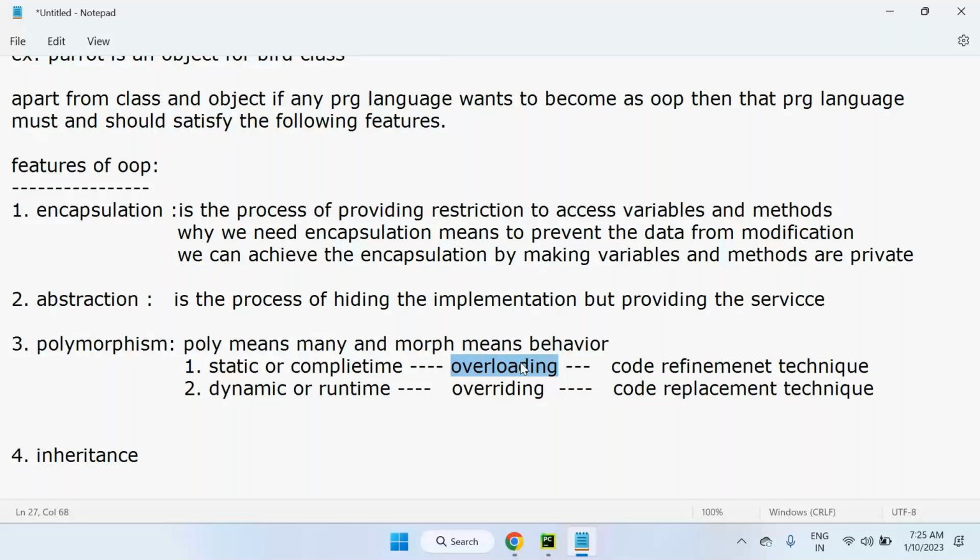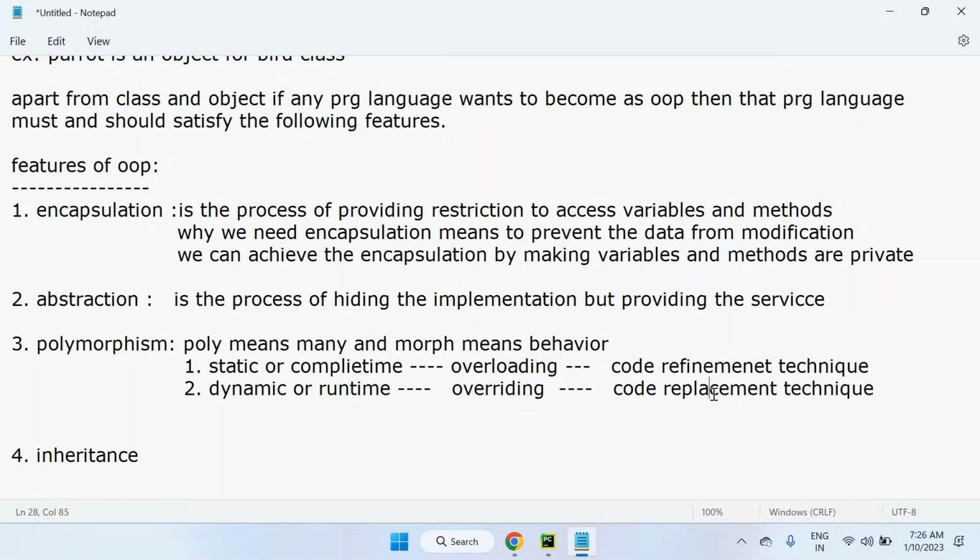For example, a person already has some work to do. Again, if you assign some other work to the same person, then the person will become overloaded because he feels an extra burden. That is overloading. If I already have a class at 7 a.m., and our team asks me to take more classes at 8, 9, 10, I become an overloaded person. Overriding is not like that. Instead of a 7 a.m. session, they ask me to take the 8 a.m. one, so that I don't feel overloaded, because one session is replaced by the other.